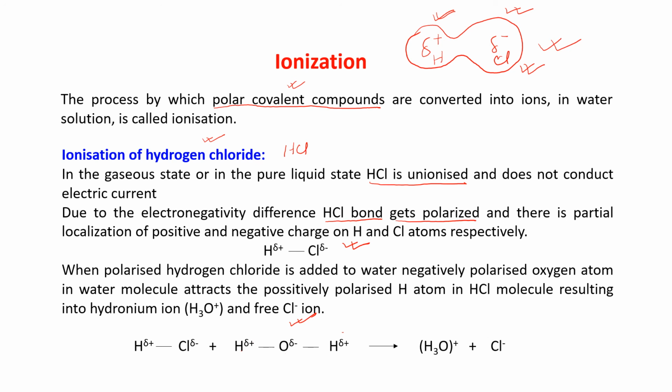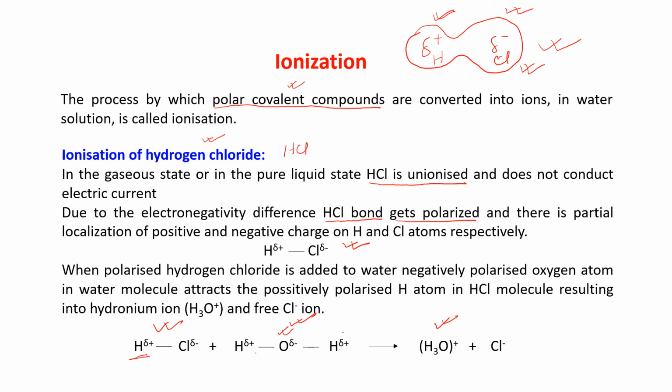When polarized hydrogen chloride is added to the water, this negatively polarized oxygen atom attracts the positively polarized hydrogen atom, and it is forming H3O+.